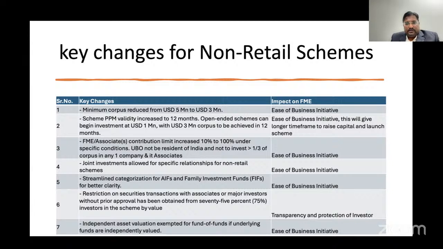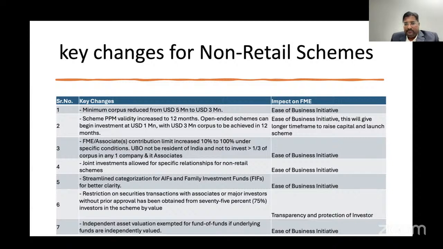Joint investors and other specific relationships for non-retail scheme are also allowed. Earlier, the alternative investment fund and the family investment funds were not clearly defined, and the categorization was a bit confusing. But now it is being clarified in the new coming rules.